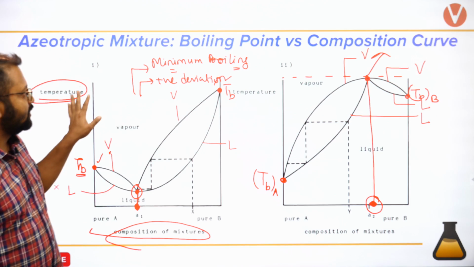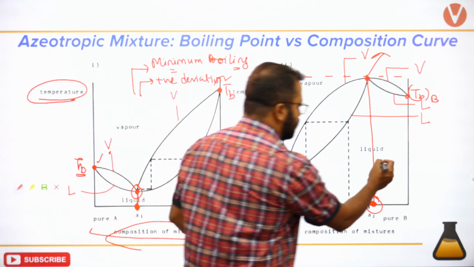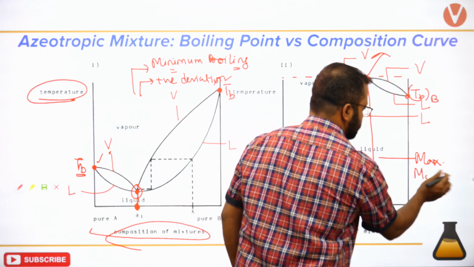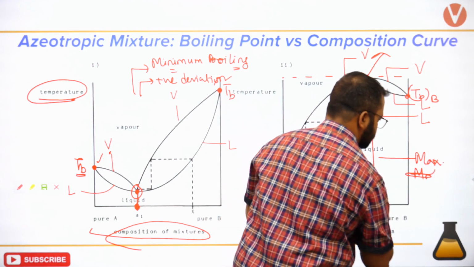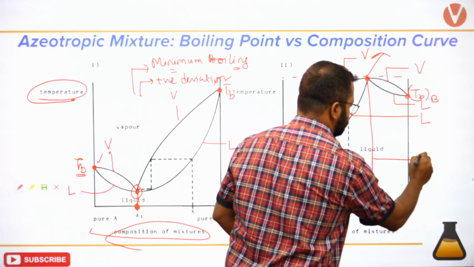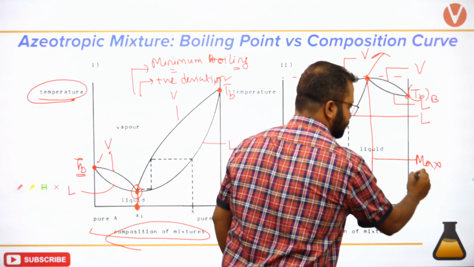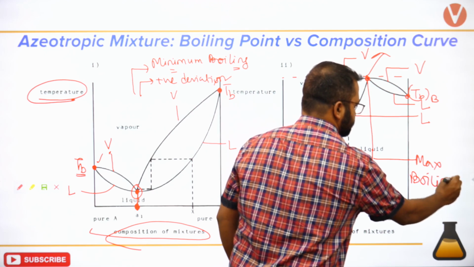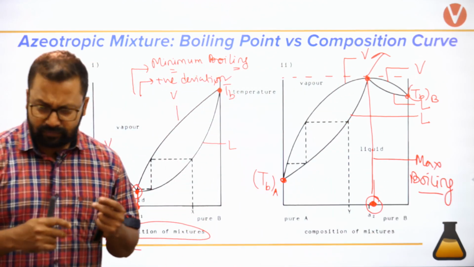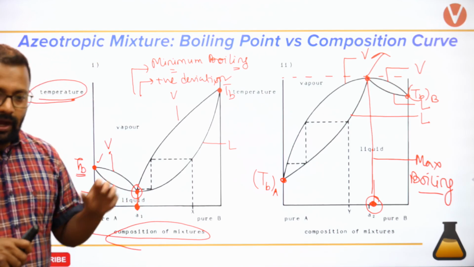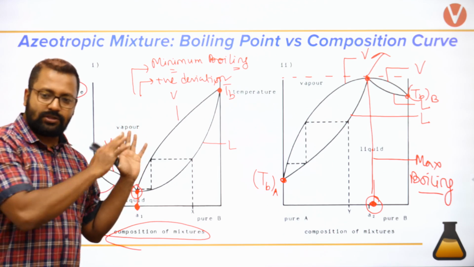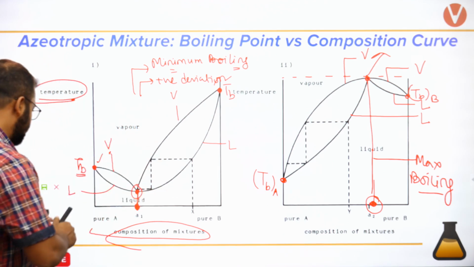So this is for minimum boiling and this is for maximum boiling. I hope this is understood. This is pretty much self-explanatory.